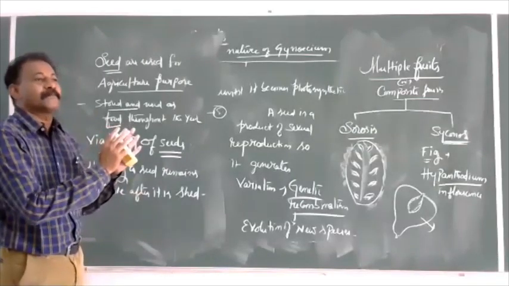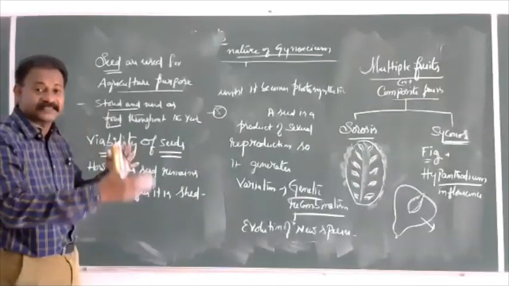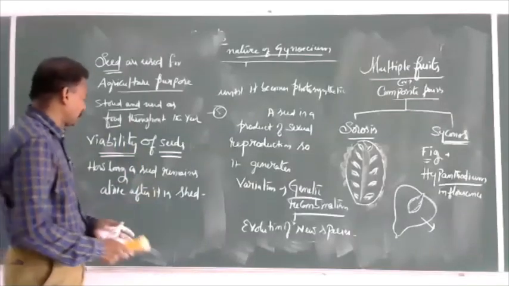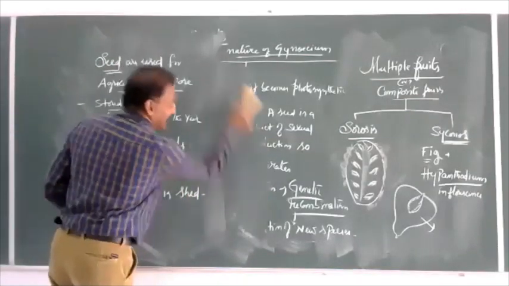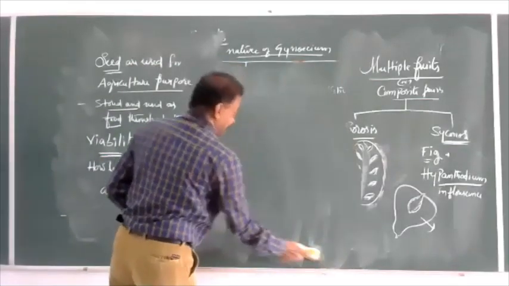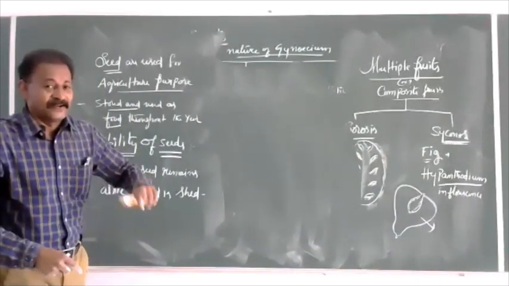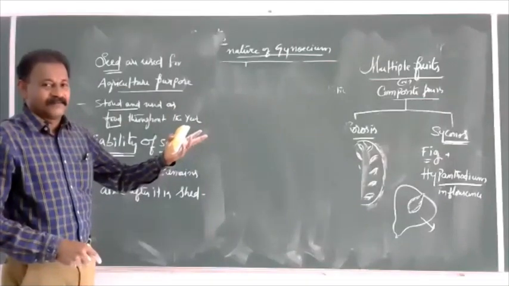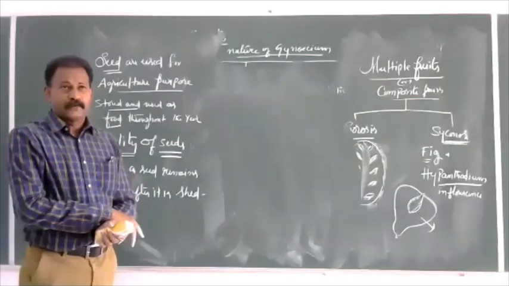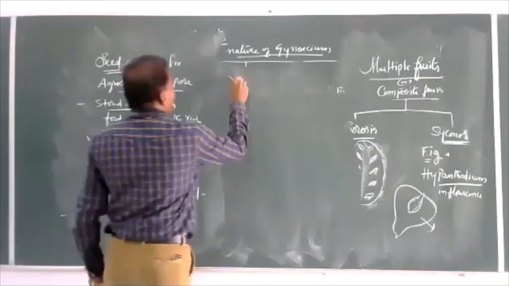Some seeds may germinate within a few days, some may take months, some years, some 100 years, some may be thousands of years. In the textbook, the ability or power of a seed to germinate, the time period for a seed to germinate, beyond that time it cannot germinate. This is called viability. Every seed has a particular viability period.